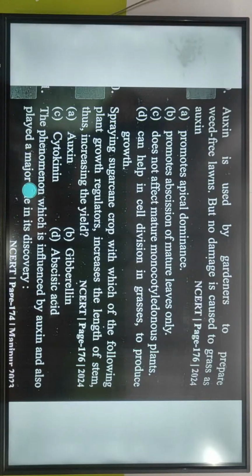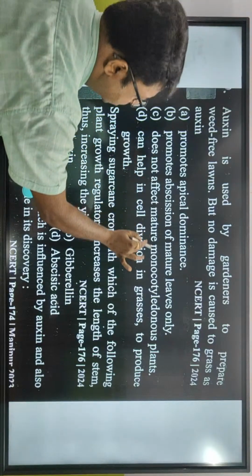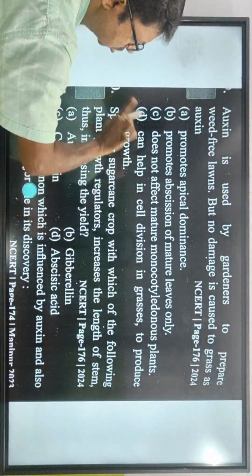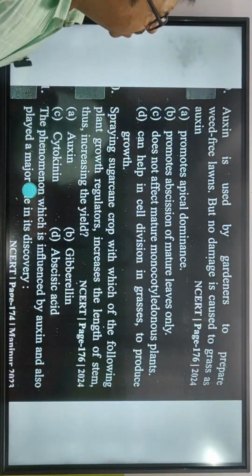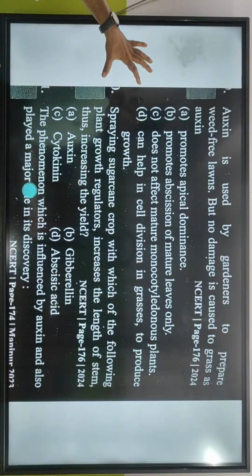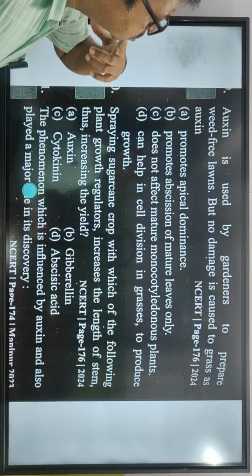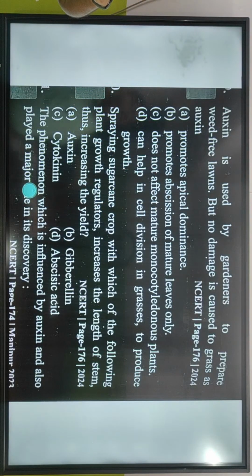Promotes action of mature leaves only. No, does not affect mature monocotyledonous plants. Can help in selling grasses to produce growth. No, see, because no. Auxin is used by gardeners to prepare weed-free lawns. Okay, weed-free lawns, but no damage is caused to grass as auxin. Promotes apical dominance, promotes action of mature leaves.